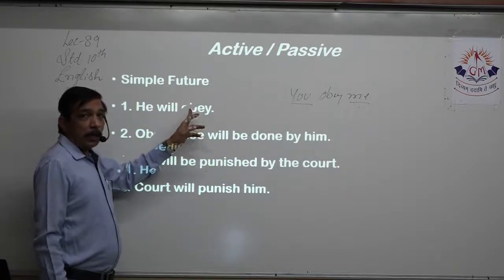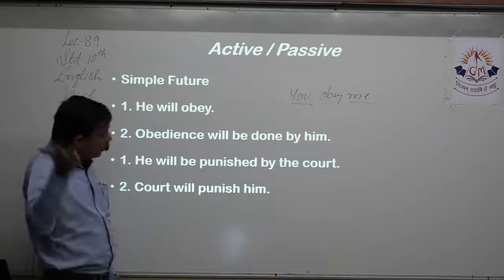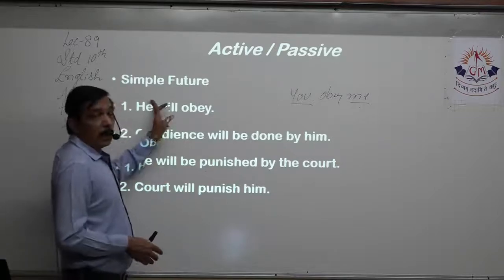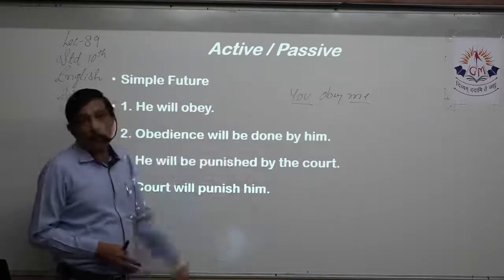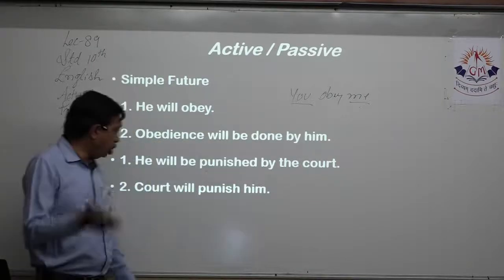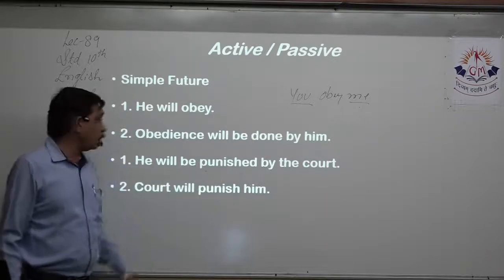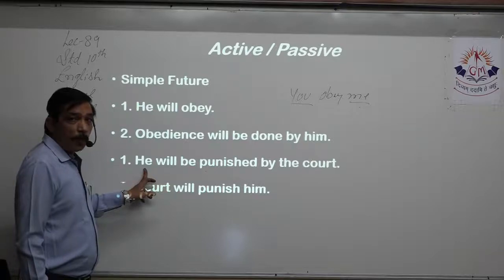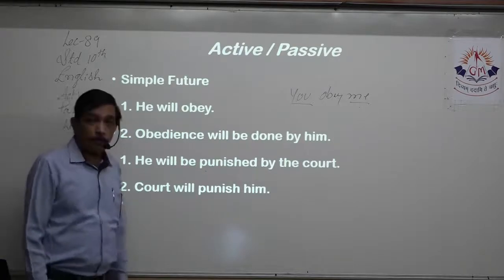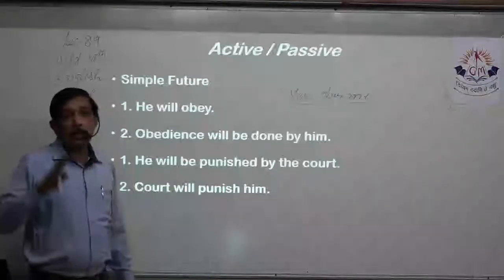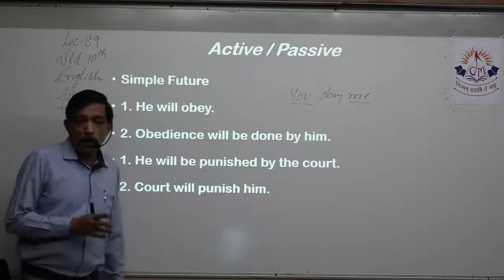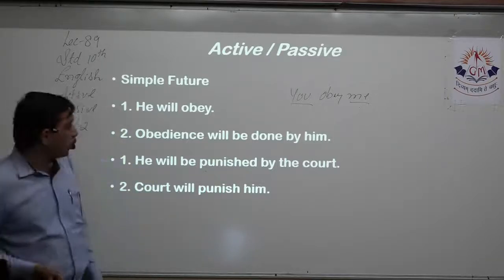He will obey. He does obey. So there is a do form over here in the future tense. We do not have the future tense of the do form, right? So we have to assume that there is a do form over here. So the do form past participle is done. So obedience will be done by him. He will be punished by the court. He tells me this is the subject, will be punished by the court. Will be tells me this is going to be future tense, and in future he will be punished. So he will be punished by the court.